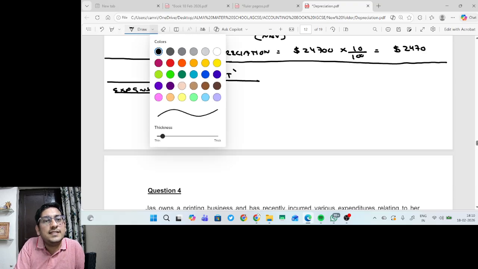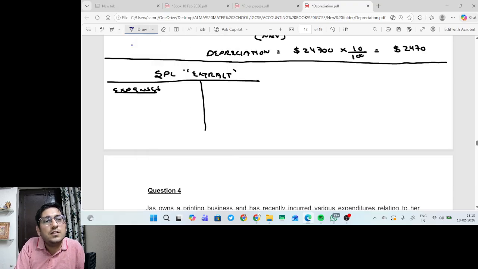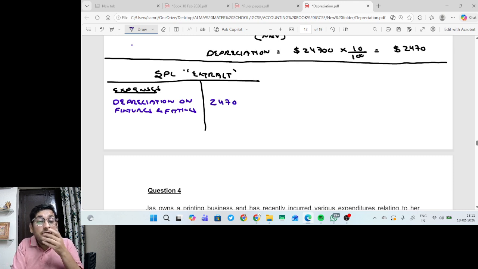First is depreciation on fixtures and fittings, a revenue expenditure, which I already calculated as 2470. There is one more expense, loss on disposal, which is also shown in the statement of profit and loss.